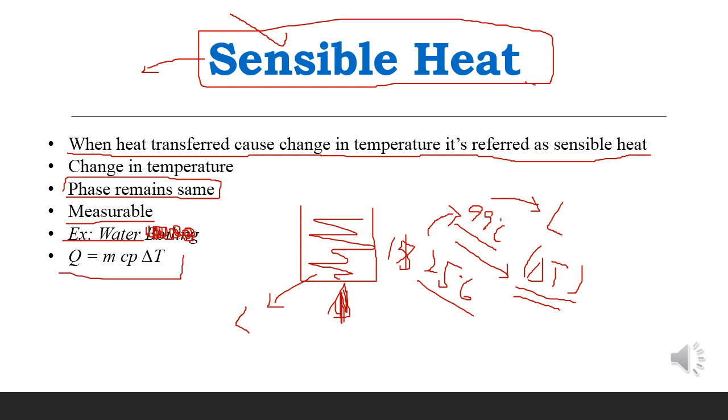The formula for calculating the sensible heat is Q equals m Cp delta T, the change in temperature, initial temperature minus final temperature, where Cp is the specific heat of the water and m is the mass of the water, whatever you may choose. Like the specific heat of water is 4.18, and the mass may be taken as 1 gram, and temperature whatever you choose. So this is about the sensible heat.